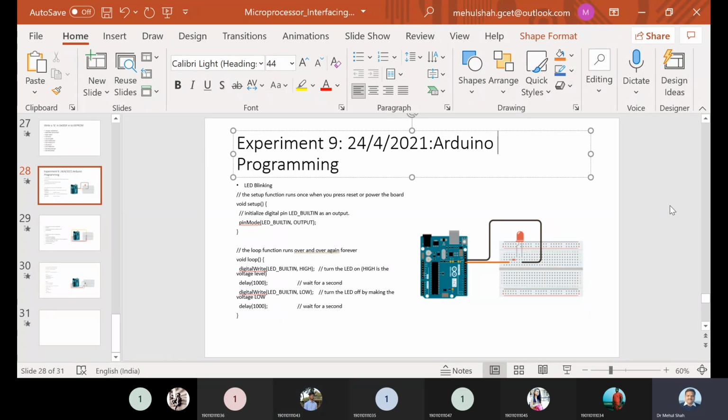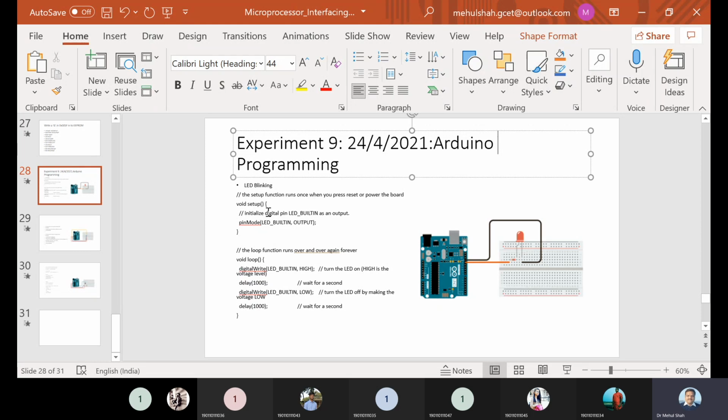See, the previous lab was a lab on the Arduino board. This Arduino board has its own function library. These functions are digitalRead, digitalWrite, analogRead, pinMode. So a typical Arduino program has its own set of functions. And to use the Arduino board, we have to install the Arduino IDE, which is software.